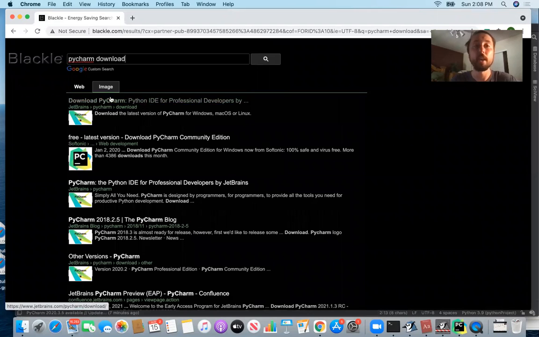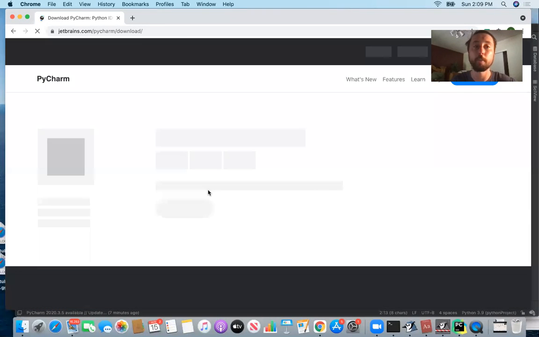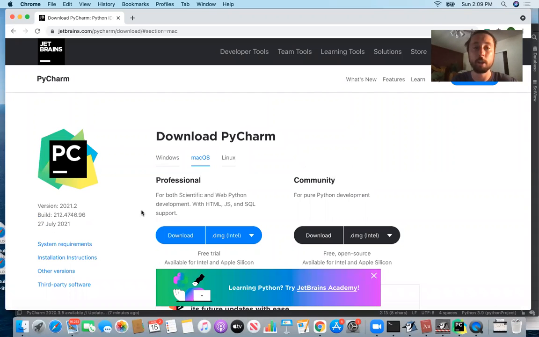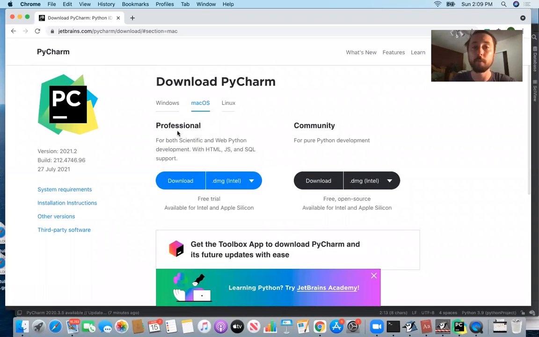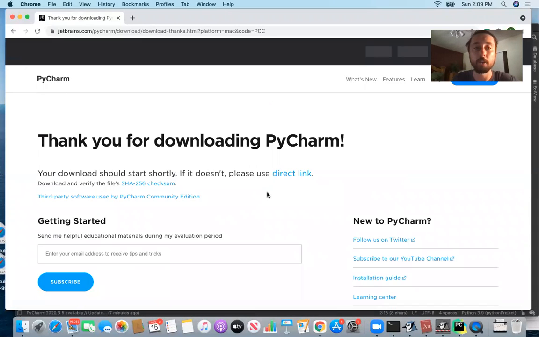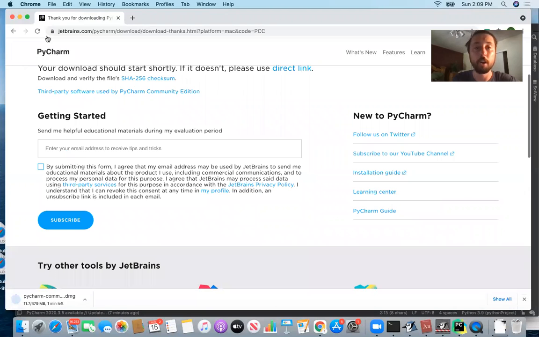So what you're going to do is you would see a link. Maybe it's going to be the first link, but it says download PyCharm Python IDE for professional developers. Okay, so it should be a link from PyCharm. It's a pretty formal looking website, pretty official looking. And so what you would do is you would download the community version. Okay, so for the extent of the programming that we're going to be doing in this tutorial, the community version would probably be enough. So what you would go ahead and do is you'd figure out what download you needed. Okay, and if you want to do the professional, it just has a couple of extra built-ins, and I guess you could do a free trial. You would just have to remember to pull out before they start charging your credit card. But what you would have to do, I guess you would have to go ahead and download this, and then I would have to probably try to figure out what operating system you had.